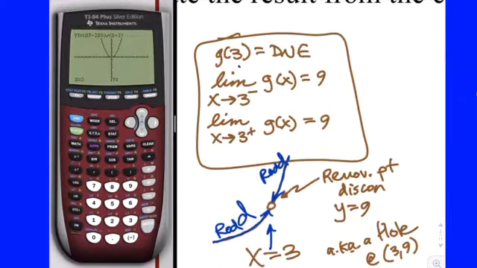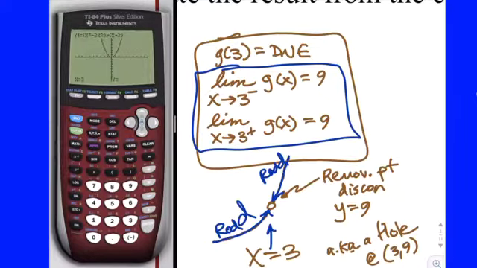We could say this. Because we now know what the y value of the hole is, we can say this.